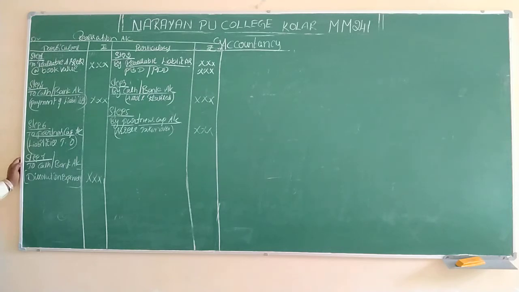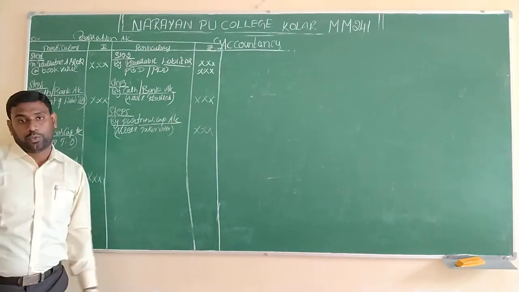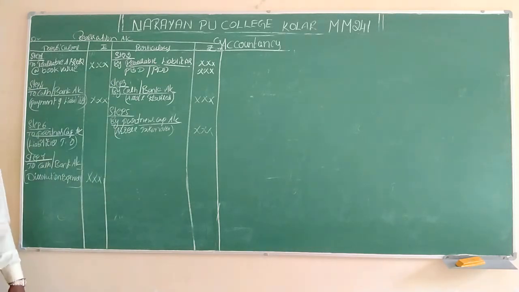Suppose instead of the company, the partner pays the expenses, then instead of cash or bank, we will write To partner's capital account, dissolution expenses. Again, this value will be credited to the partner's capital account. If dissolution expenses are paid by the company, we write here on the debit side of the realization account, and again put it in the cash or bank account.